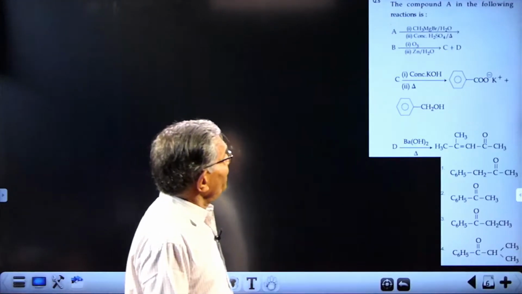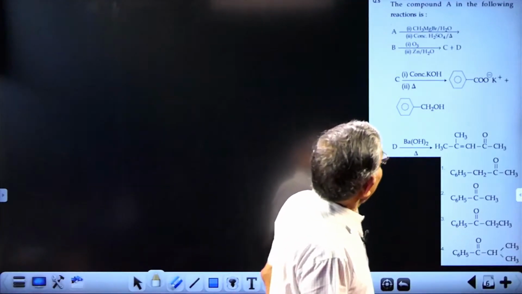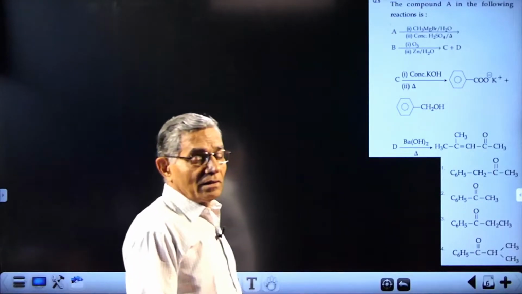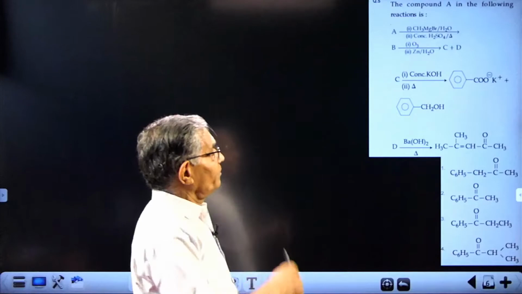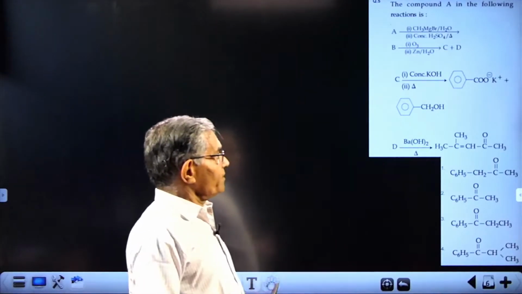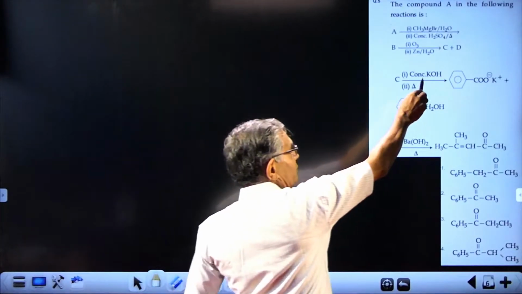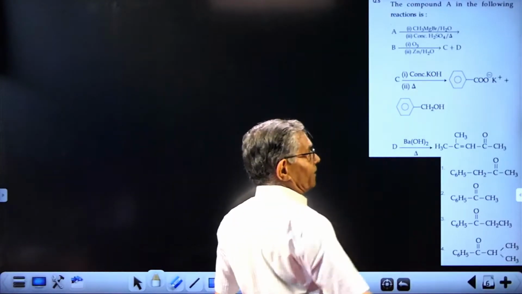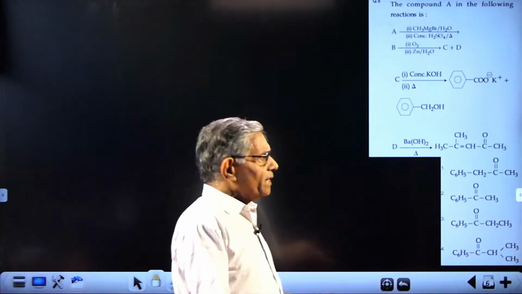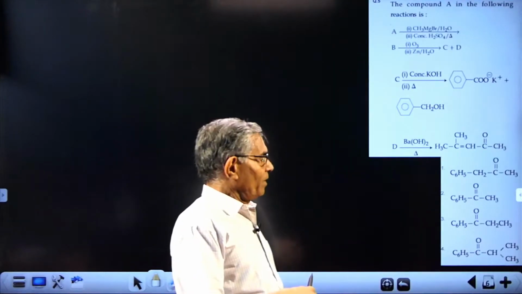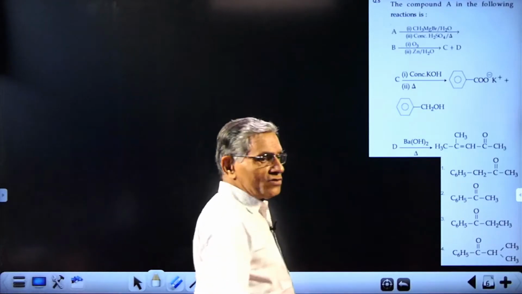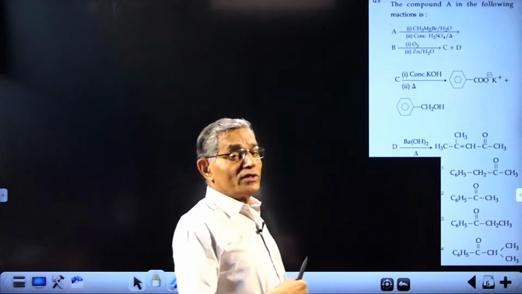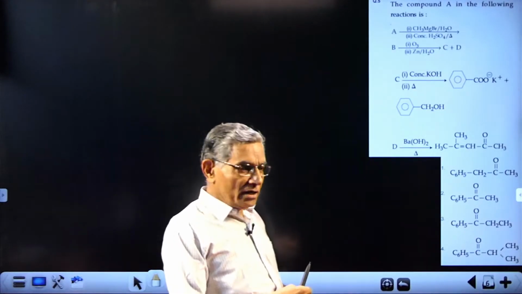Next question will be, compound A in the following reaction is, it's a reaction where Grignard reagent appears. There is reductive ozonolysis, and of course treatment with copper sulfate. In this particular question, this is referring to Cannizzaro reaction. It's a combination of several reactions in organic chemistry, and this last one is something related to aldol condensation. So here is a question which requires the knowledge of all types of reactions in organic chemistry.